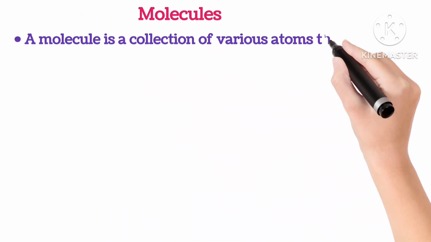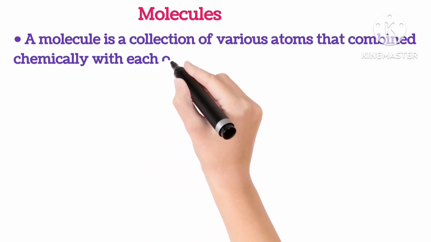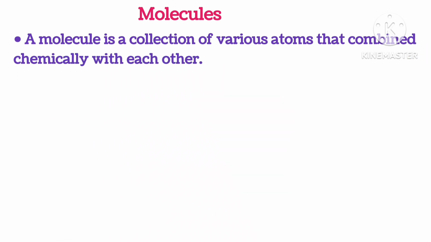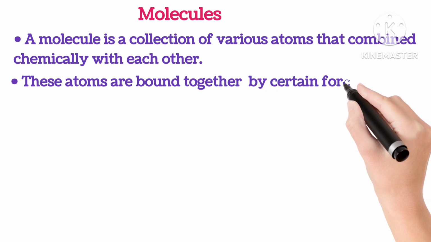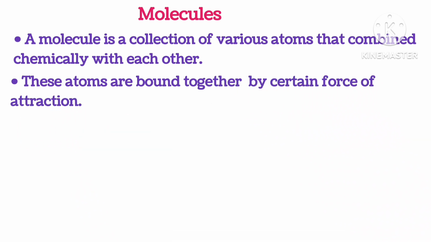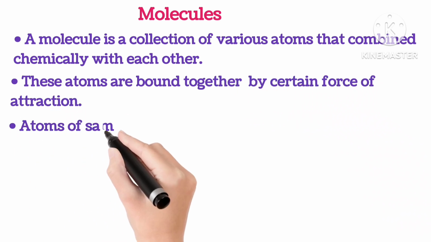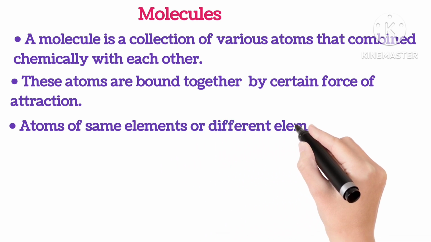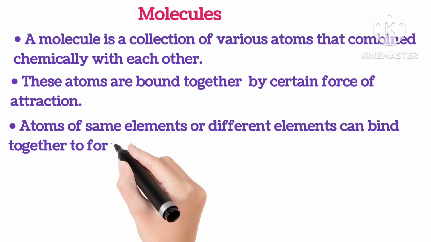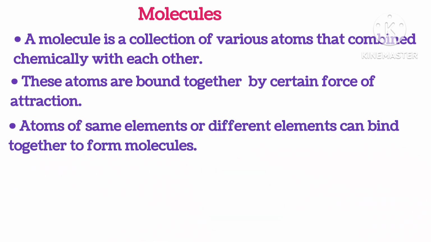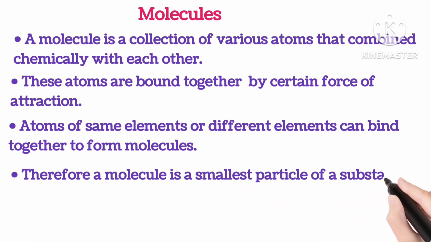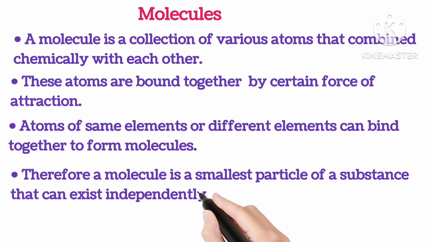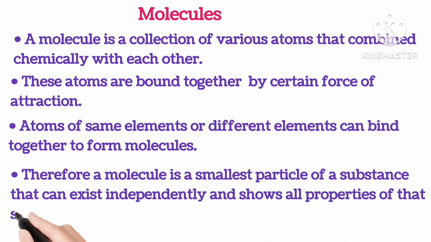A molecule is a collection of various atoms that combine chemically with each other. These atoms are bound together by a certain force of attraction. Atoms of the same elements or different elements can bind together to form molecules. Therefore, a molecule is a small particle of a substance that can exist independently and shows all properties of that substance.